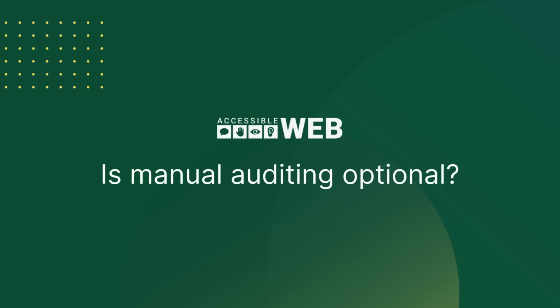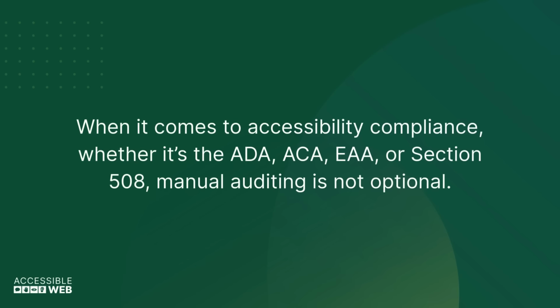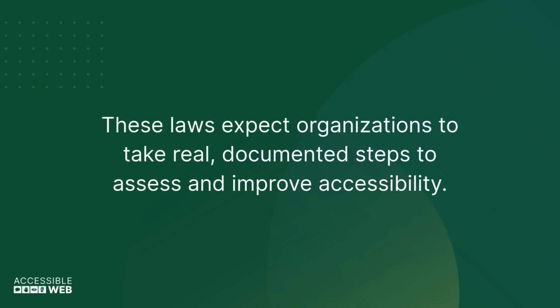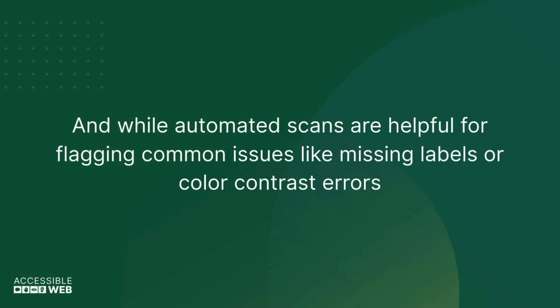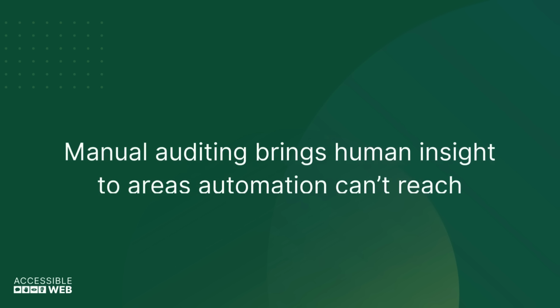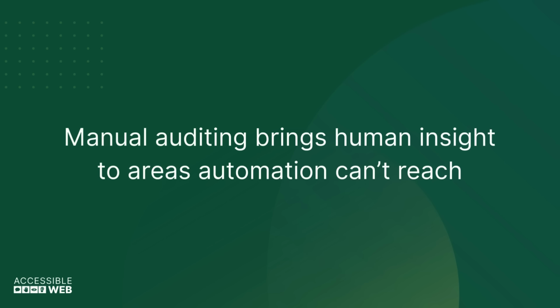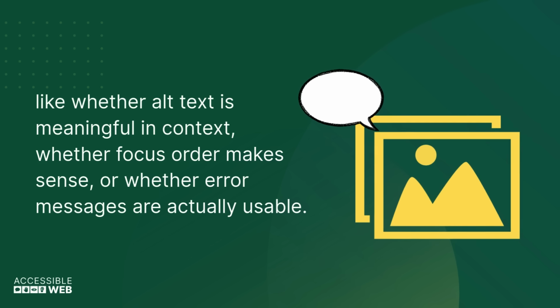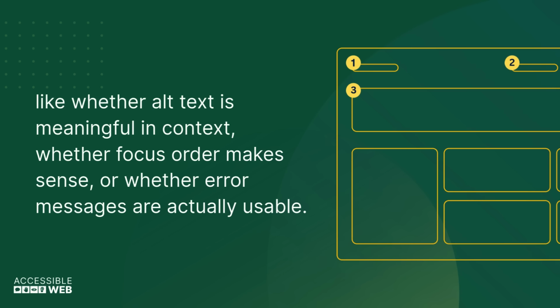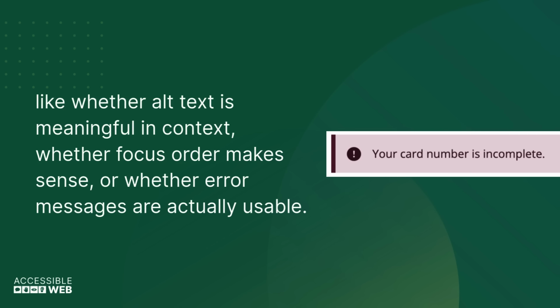Is manual auditing optional? When it comes to accessibility compliance, whether it's the ADA, ACA, EAA, or Section 508, manual auditing is not optional. These laws expect organizations to take real, documented steps to assess and improve accessibility. And while automated scans are helpful for flagging common issues like missing labels or color contrast errors, they can't determine compliance on their own. Manual auditing brings human insight to areas automation can't reach, like whether alt text is meaningful in context, whether focus order makes sense, or whether error messages are actually usable.